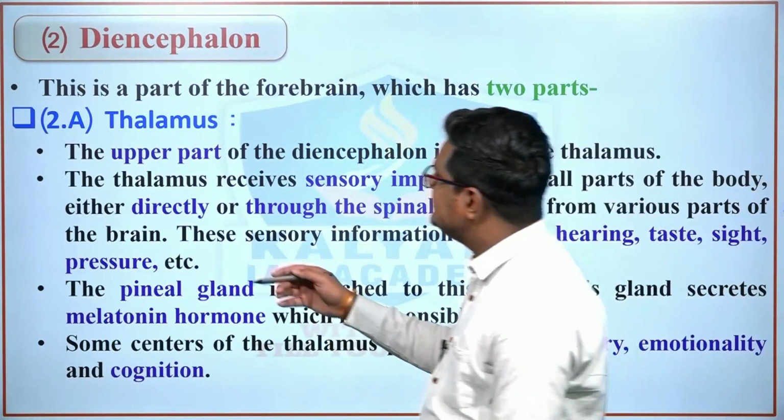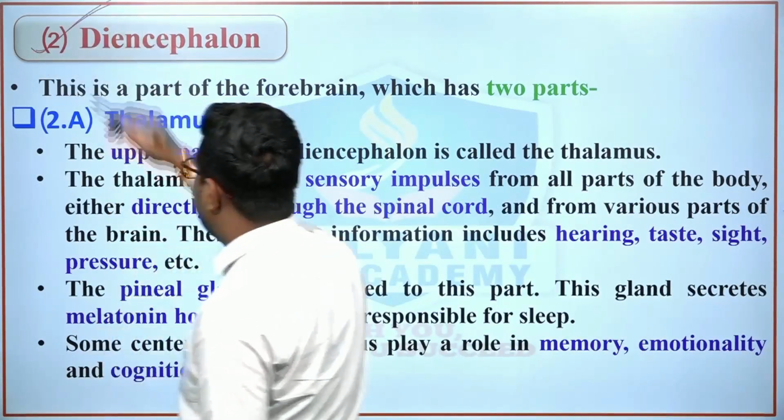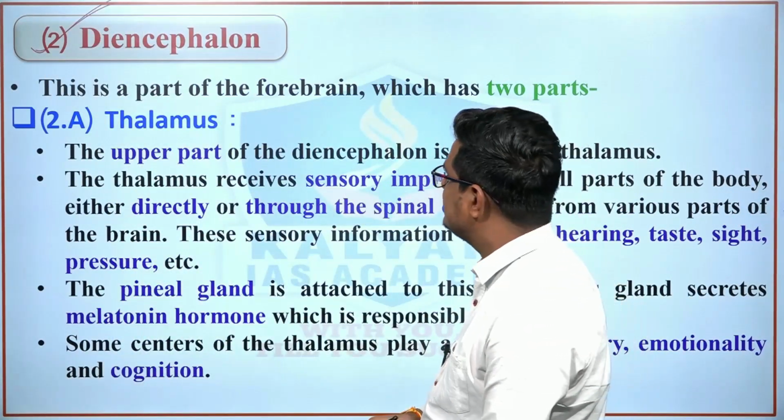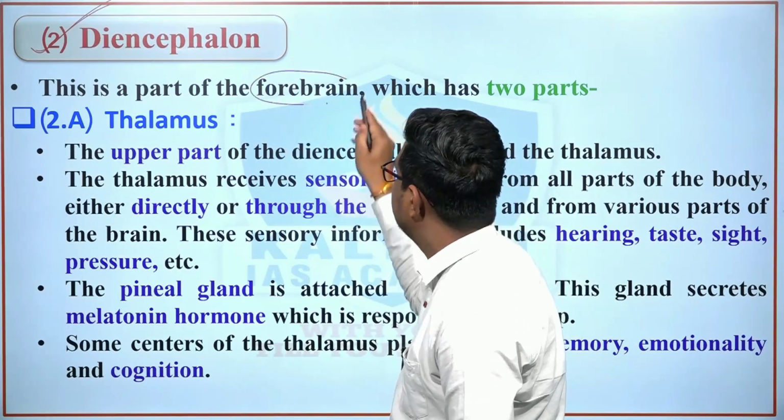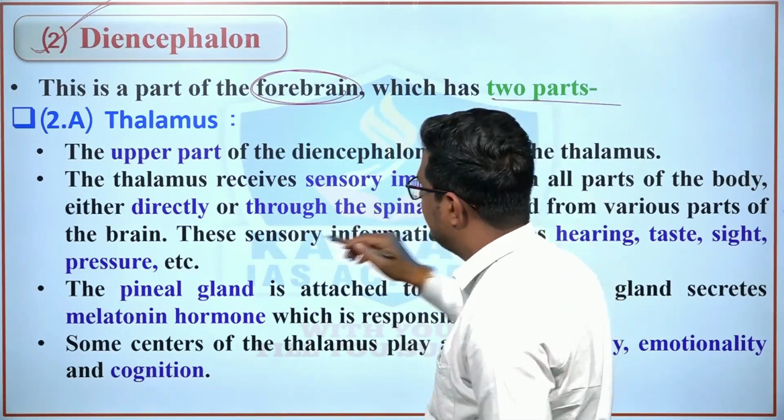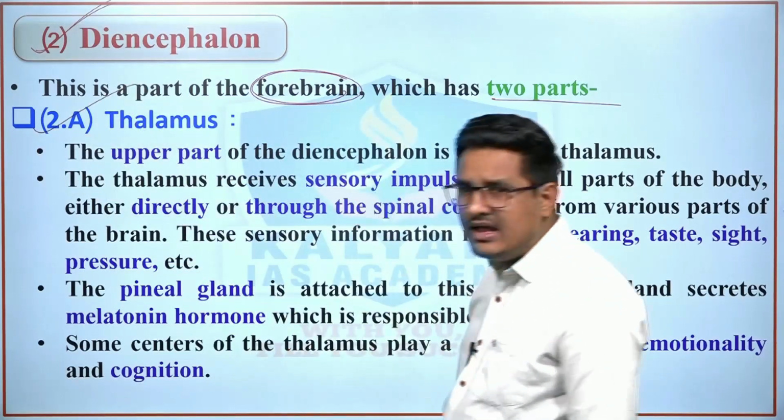Now, second is diencephalon, right? Diencephalon is the part of forebrain which is divided into two parts. The first is thalamus.